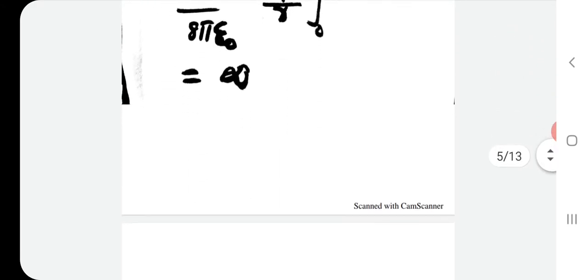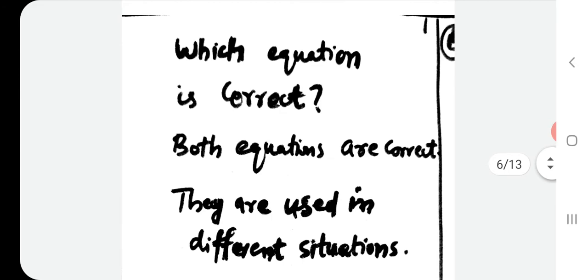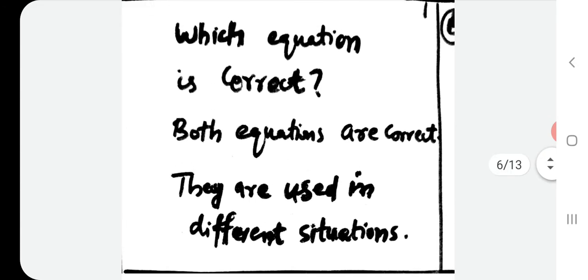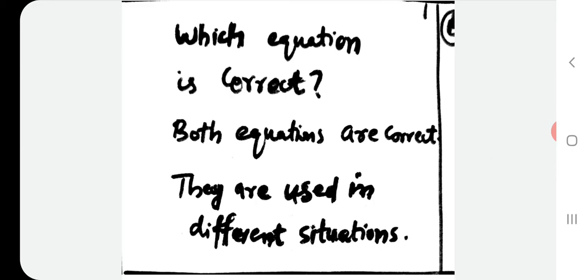The answer is both are correct, but in different situations. That is the answer when we consider the inconsistencies. When we are using a point charge distribution, we have to use one equation, and when we are using a continuous charge distribution, another equation has to be used.